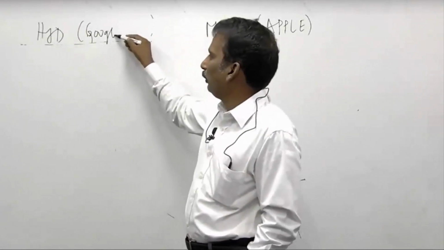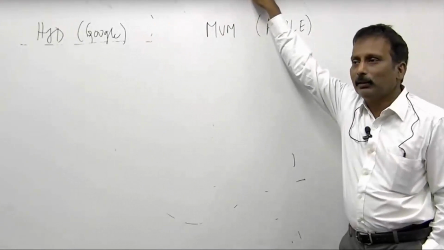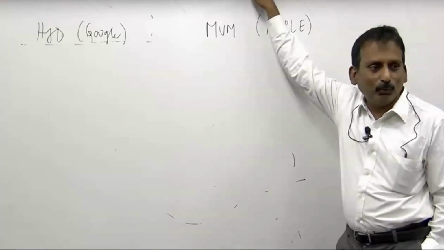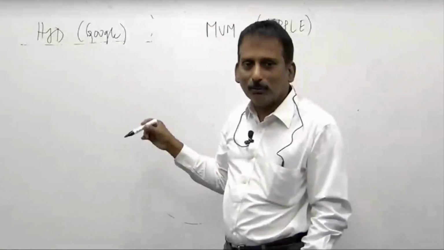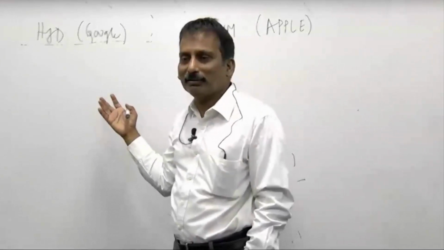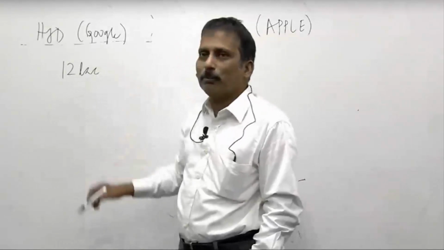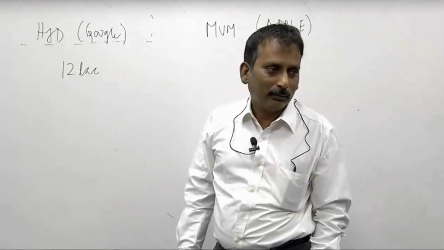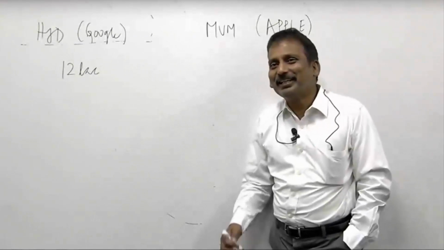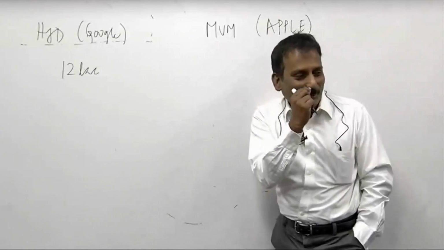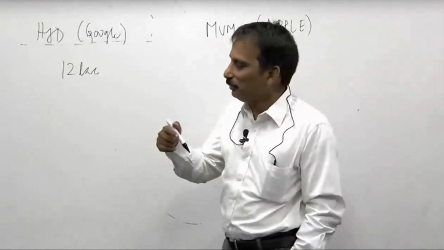Now that you have set your priorities or site at the right place, Google and Apple, how much salary will Google give you? 10 lakhs. No, just tell one figure. 12 lakhs. What is the probability you will get 12 lakhs? No, 12 lakhs per annum, not per month. He's saying 12 lakhs per annum. It's not zero. Yeah, how much is the probability?